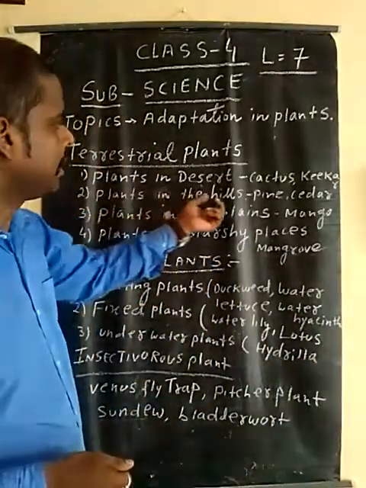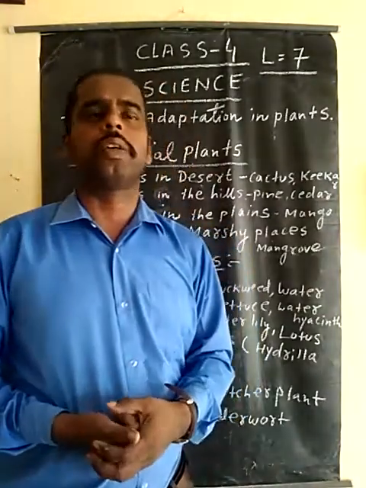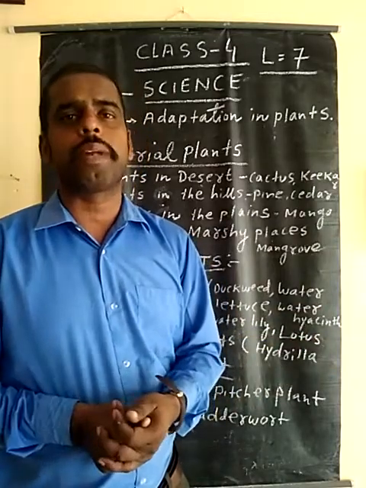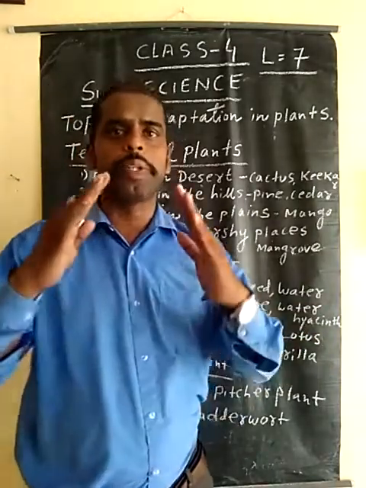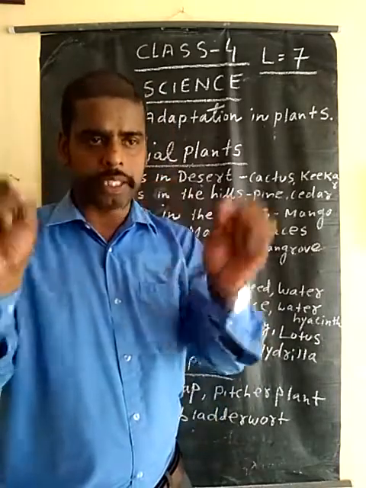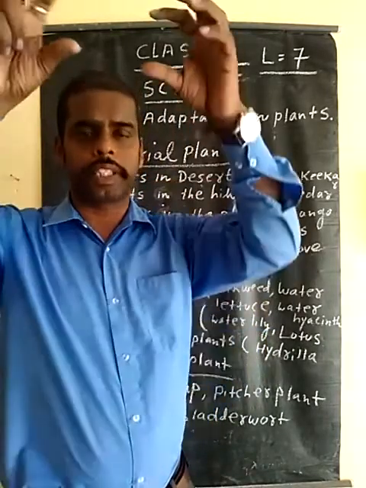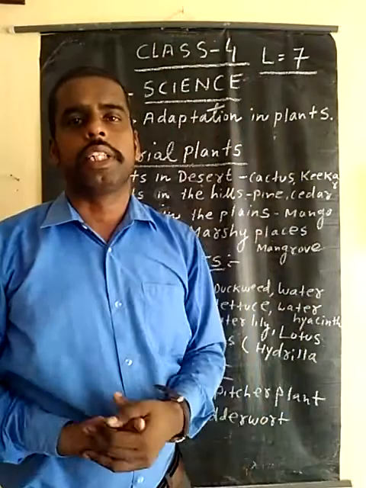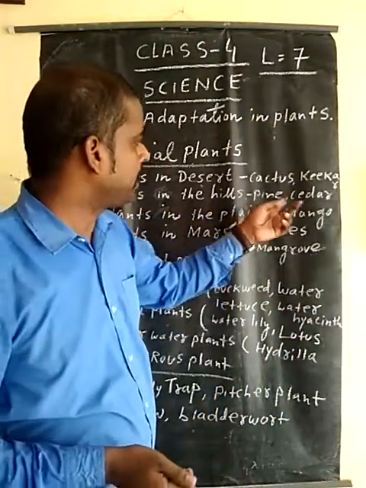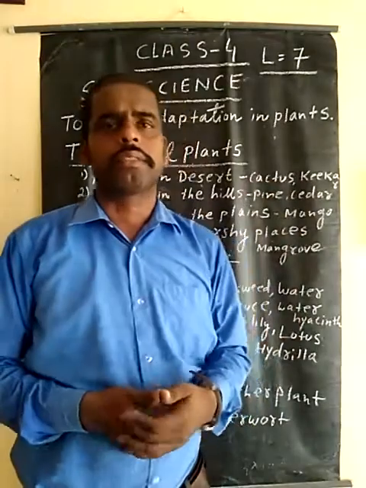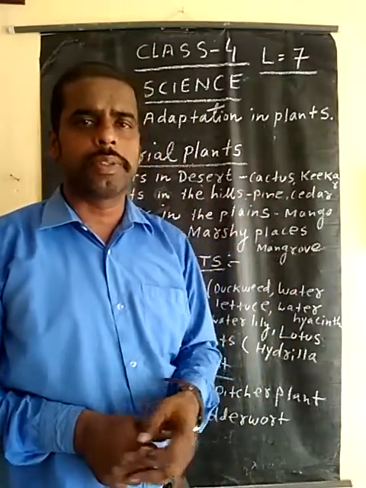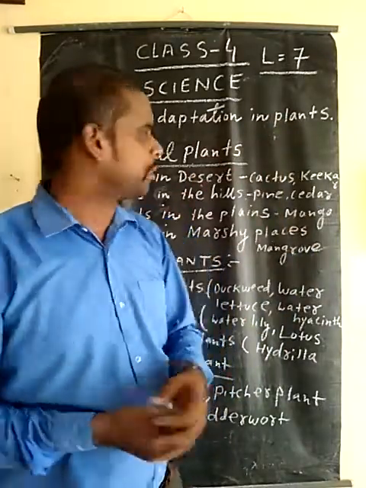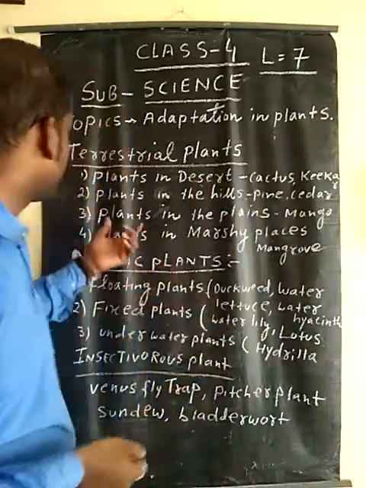Second comes the plants in the hilly area. In the hilly area, there is a lot of rainfall, or snowfall also occurs. So that's why their plants are like canopy plants there. Their leaves are like a needle-like structure because when rainfall or snowfall occurs, it goes down immediately. That's why their plants are mostly pines, cedar, teak, and deodar. These kinds of plants grow there because they need a suitable climate condition, not a very harsh climate as compared to the desert area. Third one is plants in the plain.